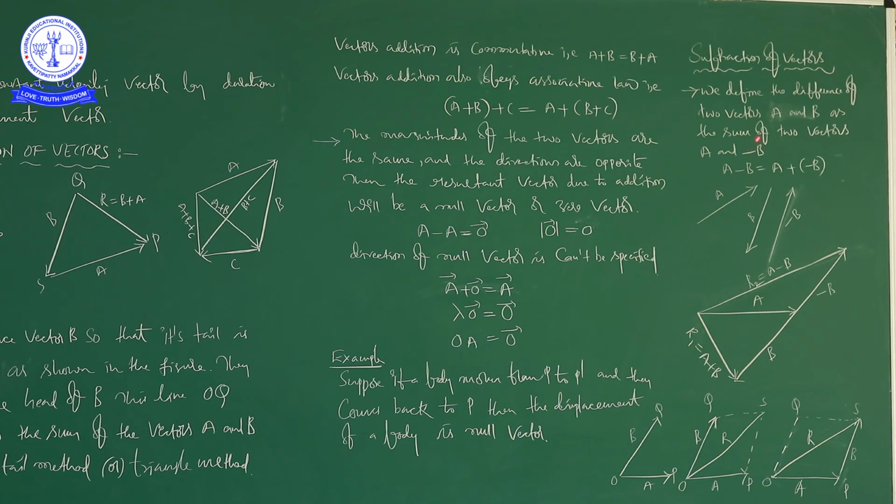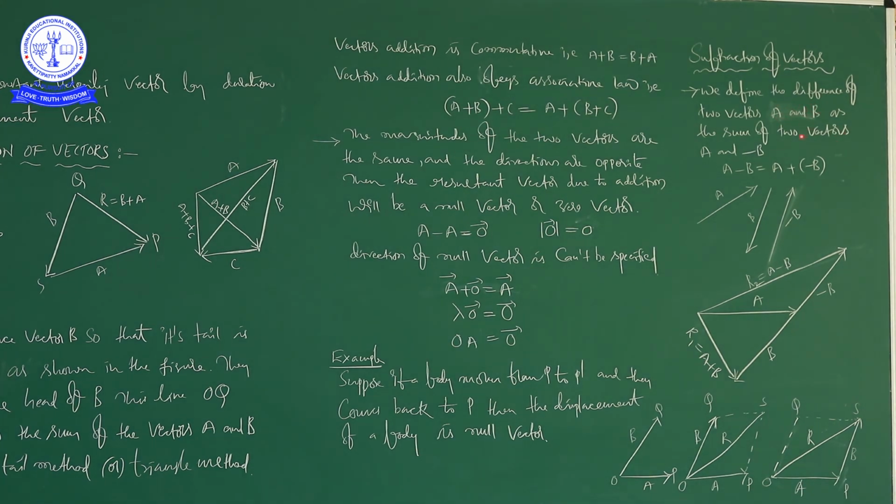So, please try to understand why I am saying this. Subtraction of two vectors is nothing but adding one vector and the negative vector of another vector. For example, I need to subtract B from A. So, what is my task? I need to subtract B from A, so I want to find A minus B.